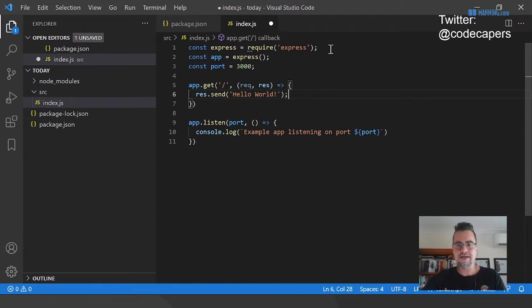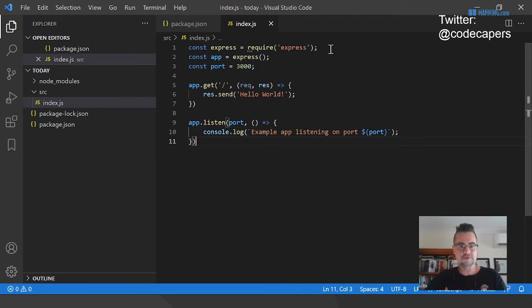I like semicolons. I can't read code without semicolons. And I'm also going to run the Visual Studio Code formatter to just get this in my standard formatting style. How nice does that look now? So this is just a simple program that requires in the Express library, creates an Express application. It's hard-coded to run on local port 3000. We've got a single HTTP route handler here that sends hello world back to the browser. And we're starting the application by listening for incoming HTTP requests.